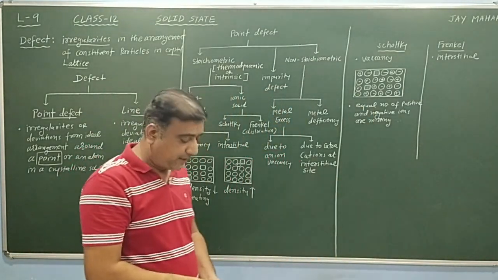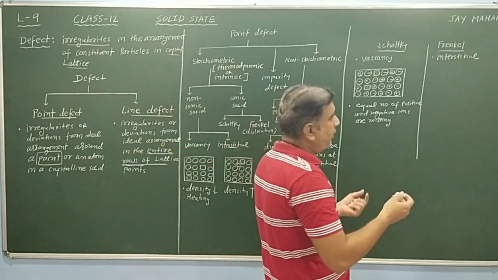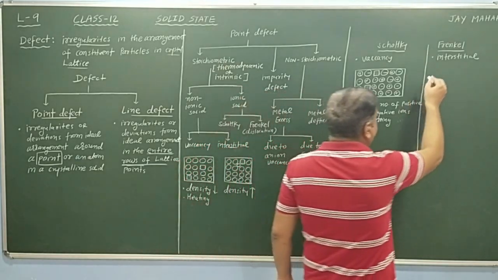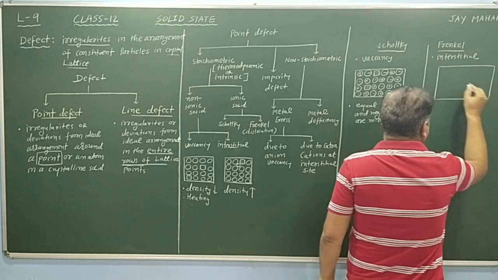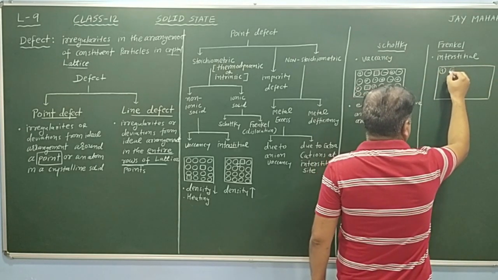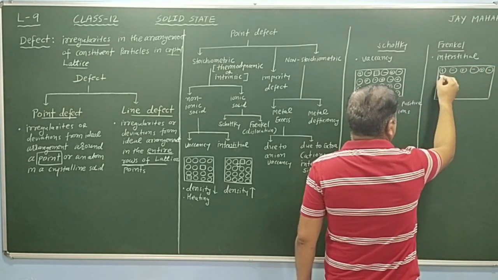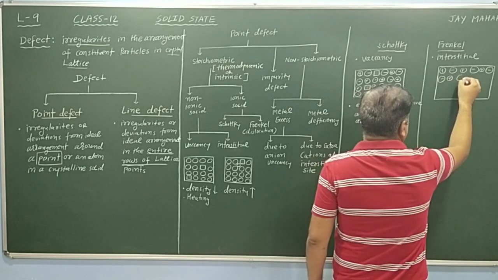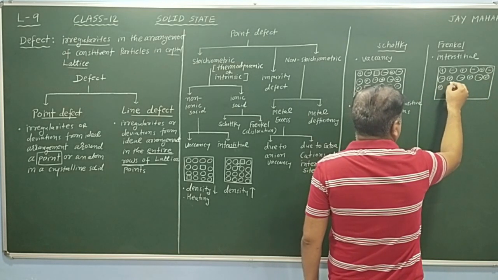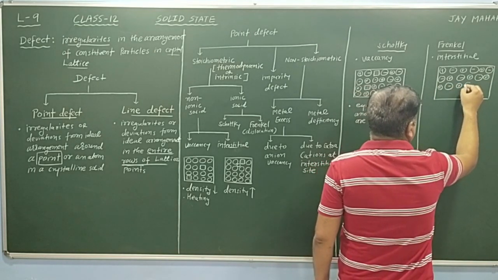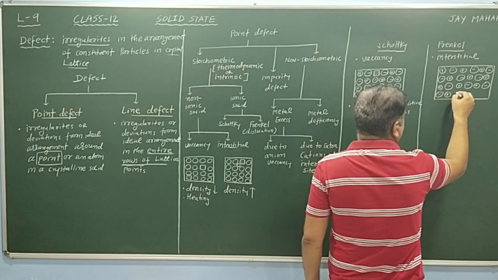Now, in case of Frenkel defect, Frenkel defect is also present in ionic solids. That means here positive, negative, positive, negative, positive, negative. Negative, positive, negative, positive, negative, positive, positive, negative, negative, like this diagram.